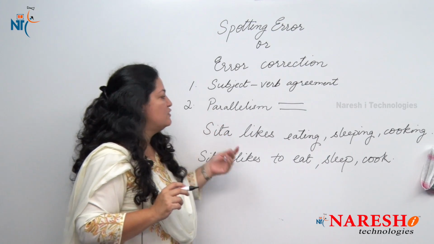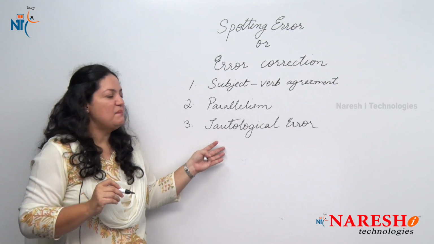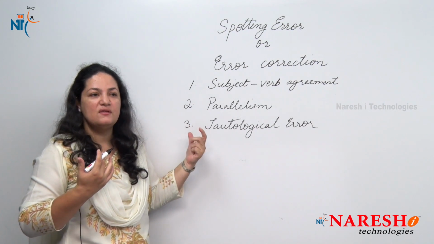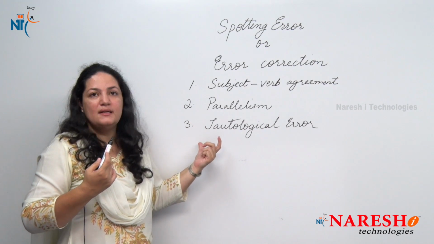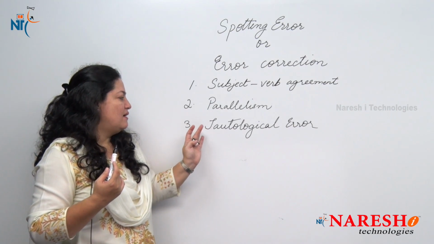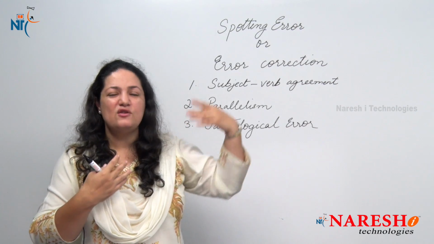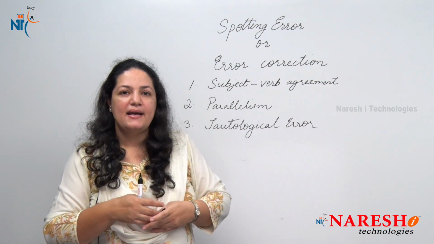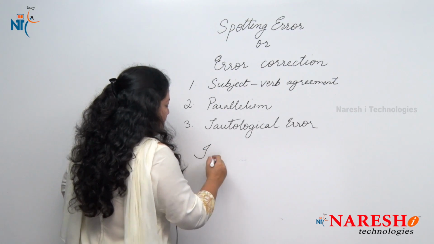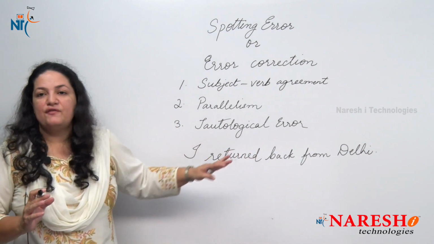Now let's move on to the third rule, which is tautological error. Now what do you mean by tautological? Tautological actually means something in repetition, or we even call this an error of redundancy. I'll give you a very simple example here. I went to Delhi last week and I returned back from Delhi. So my sentence is, I returned back from Delhi.